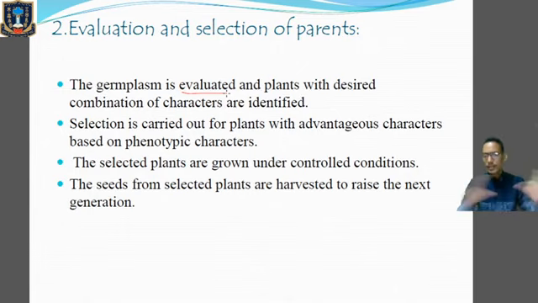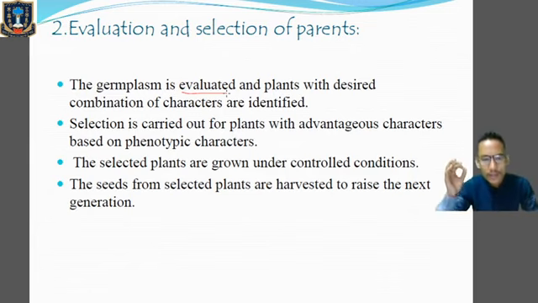So the germplasm has been collected. Now we go further to evaluation, and during evaluation we have to identify those alleles with desirable characters. After that, we go for selection.